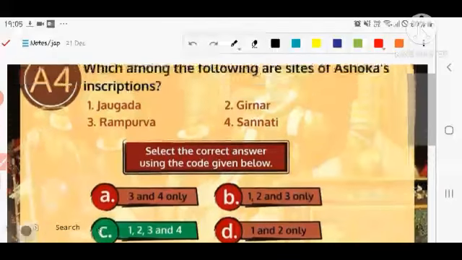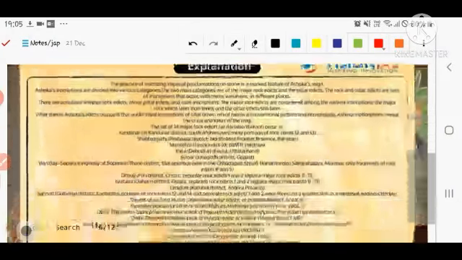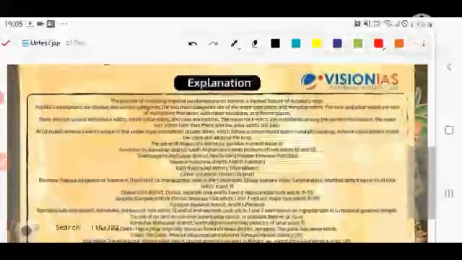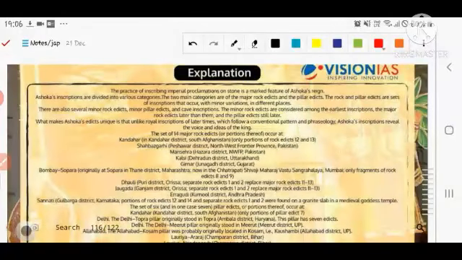Let's discuss the Ashoka inscriptions: Jaugada, Rampurva, Girnar, Sannati. So all are correct here, first, second, third, fourth. Fact based, I'm not going into so much detail there. Let's see. The practice of inscribing imperial proclamations on stone is a marked feature of Ashoka's reign after the Kalinga war, basically.